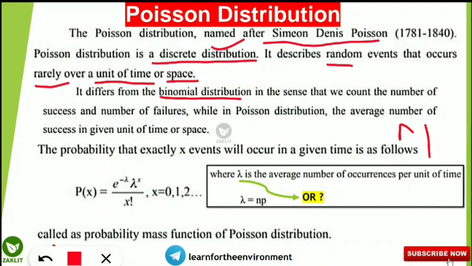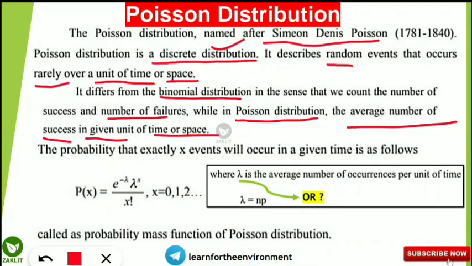In the binomial distribution we count the number of successes and number of failures, that is p and q respectively, while in the Poisson distribution the average number of successes in a given unit of time or space is considered. This is the difference between the binomial distribution and Poisson distribution.